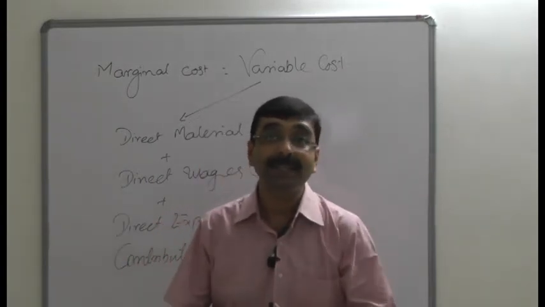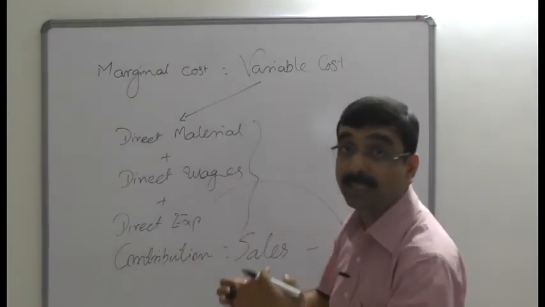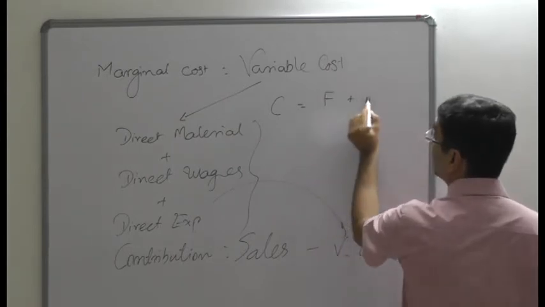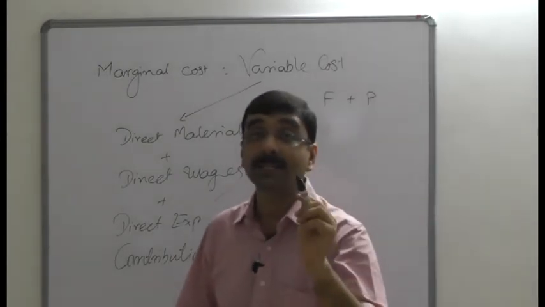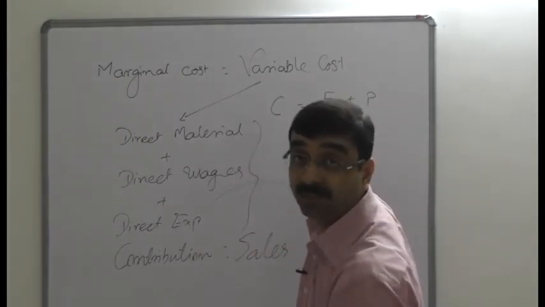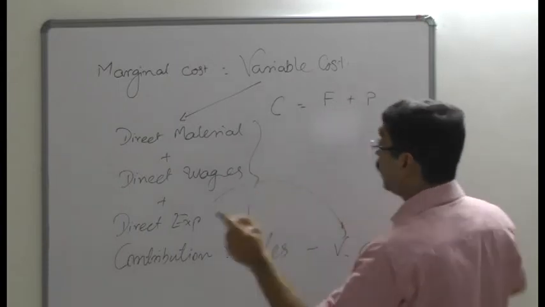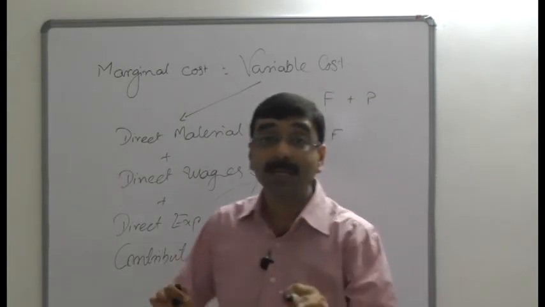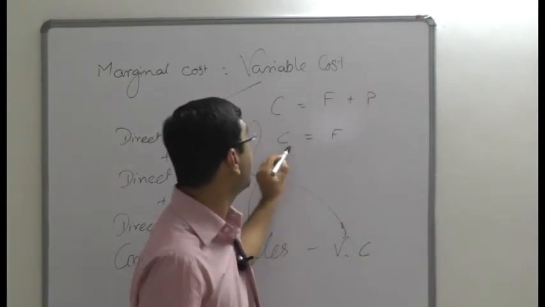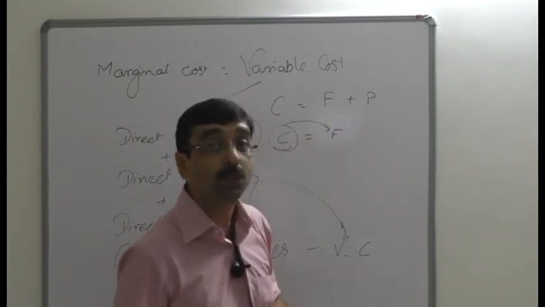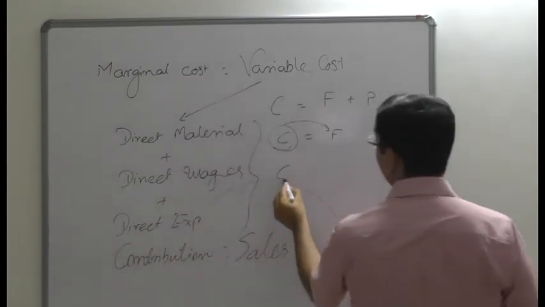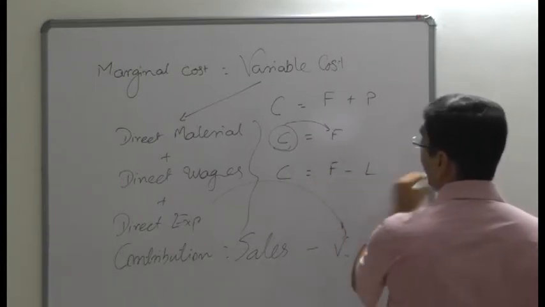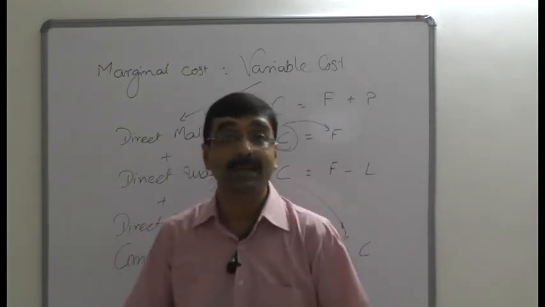If the selling price contains profit, then contribution is equal to fixed cost plus profit. In case the selling price is earning a profit, this formula would apply. If the selling price is equal to cost, then the contribution is equal to fixed cost. It means the selling price only covers the cost price, so whatever contribution you have is equal to fixed cost. And if the selling price involves a loss, then the fixed cost may not be fully covered, and the contribution is equal to fixed cost minus loss.